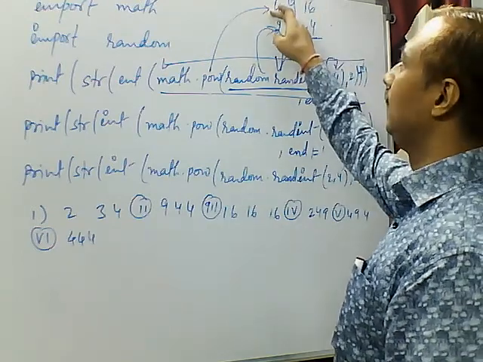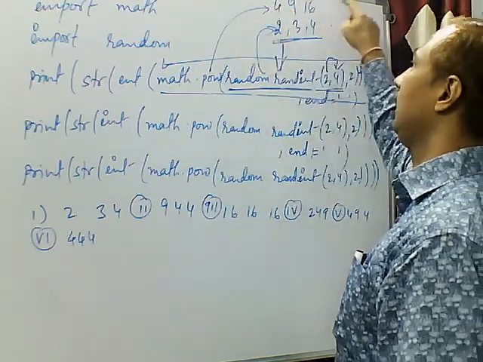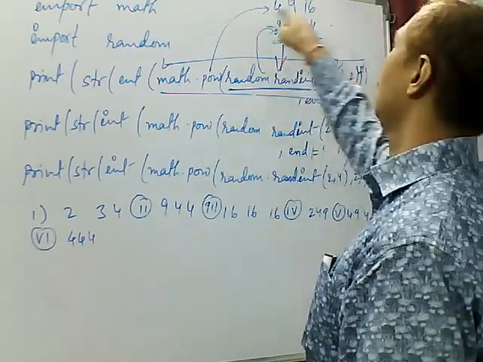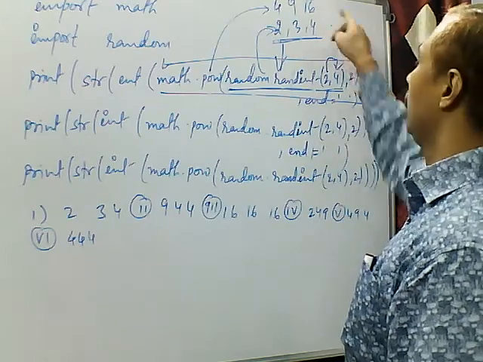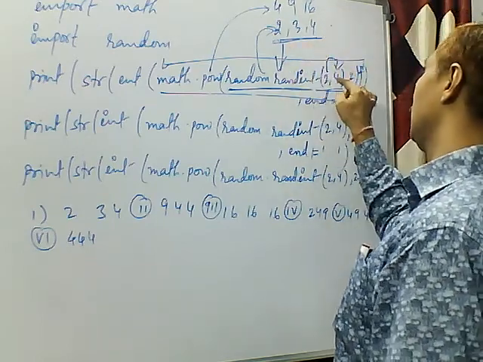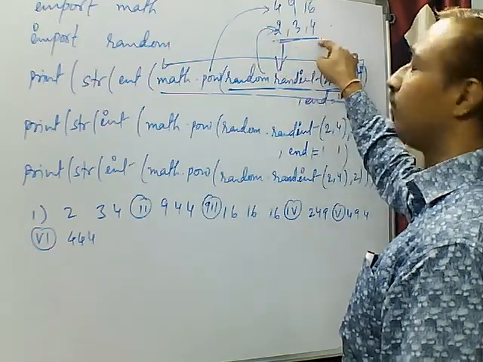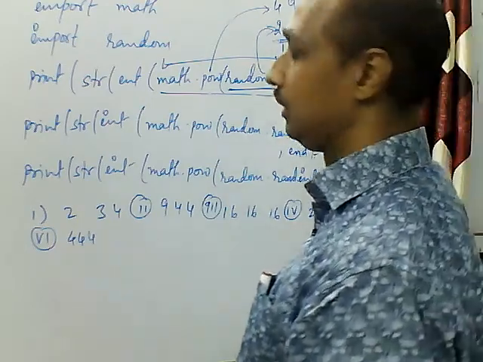It cannot be less than 4, it cannot be greater than 16, because the numbers which can be returned by the randint function will be between 2 and 4. I hope you are understanding.